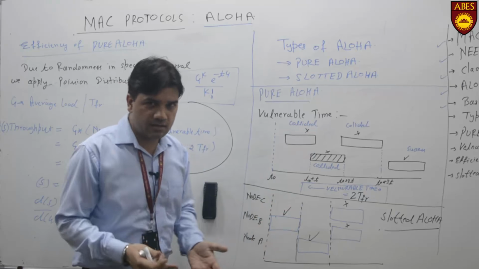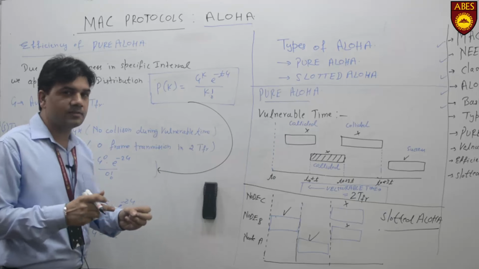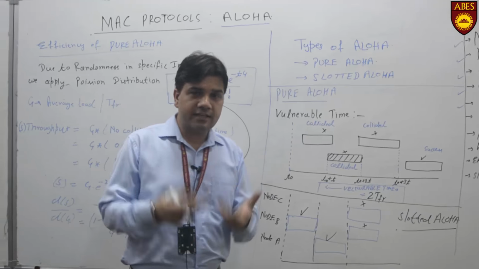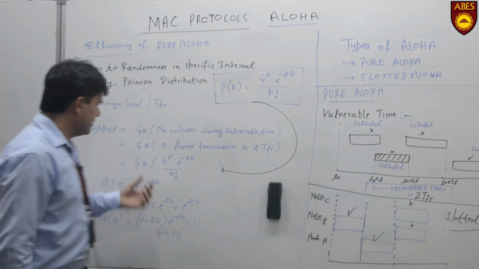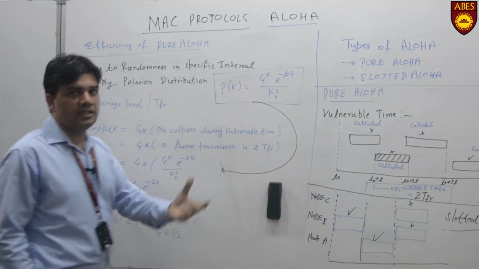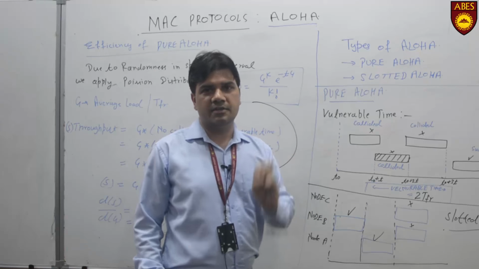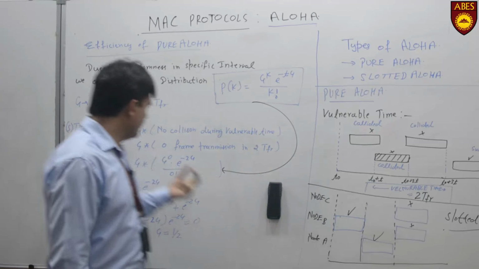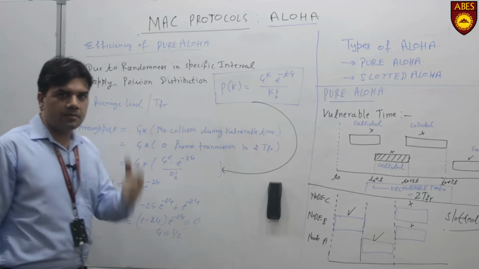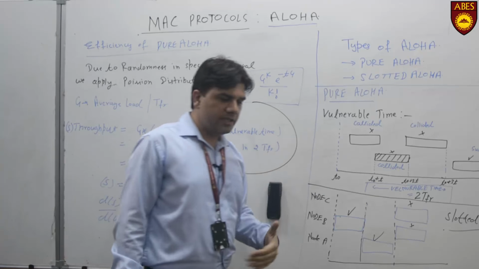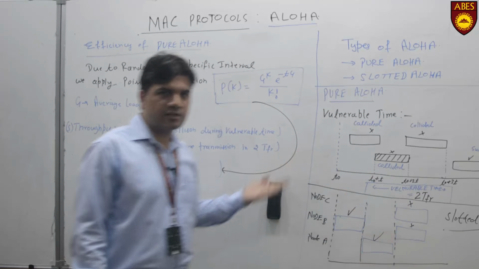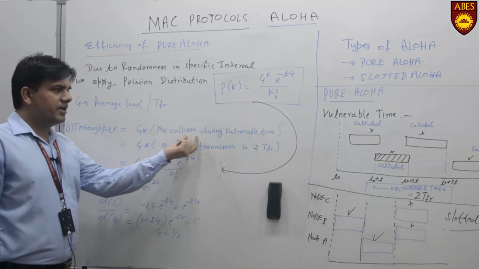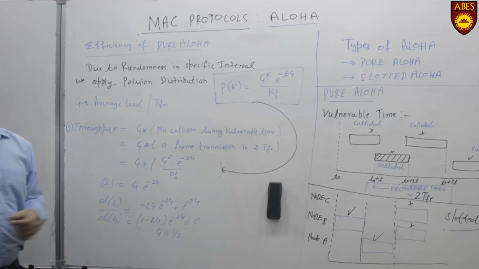So in order to calculate the possibility of retransmission or collision, we assume that there should be no collision at least during the vulnerable time. So actually we are transmitting G. What is the probability that there will be zero other transmissions other than this actual node, which may be used in order to find the throughput?